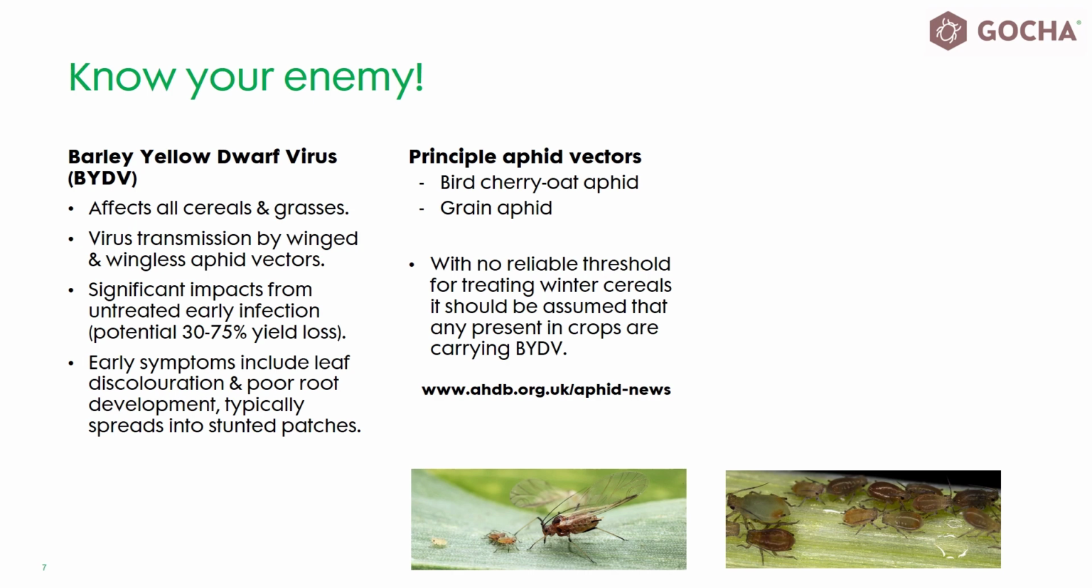In Scotland, the bird cherry oat and apple grass aphids are typically more abundant than either grain or rose grain aphids, but it is worth remembering that all four species can occur across all regions, and even low numbers can give rise to significant BYDV spread if left untreated.